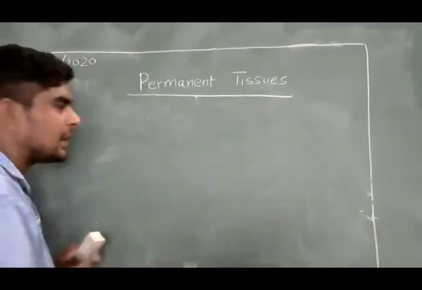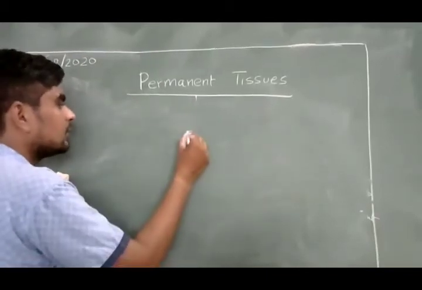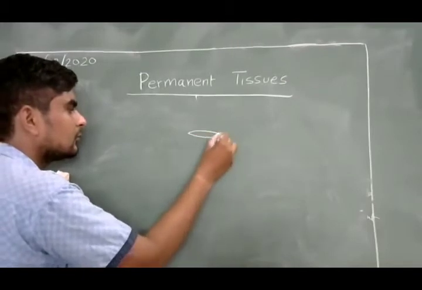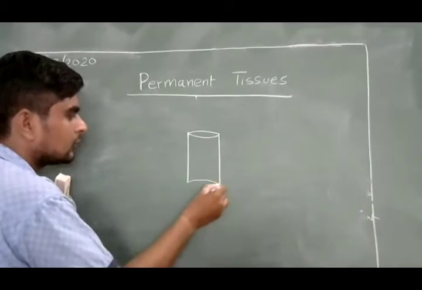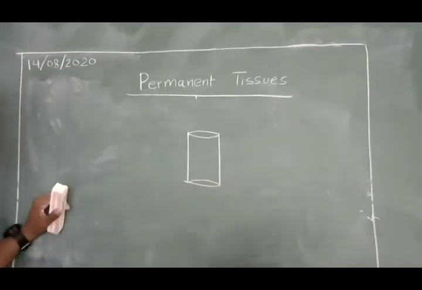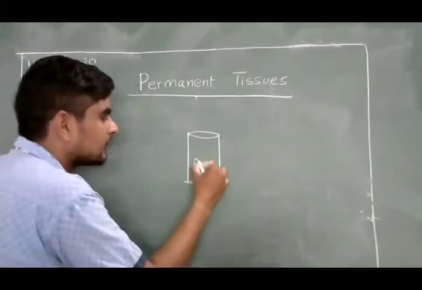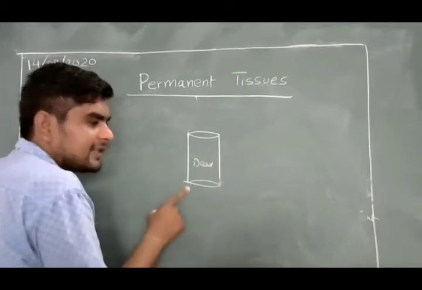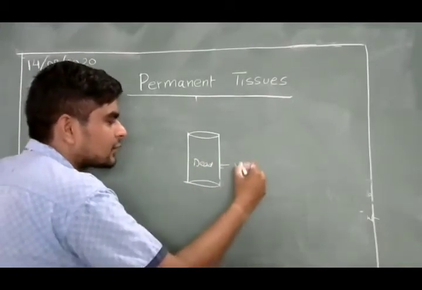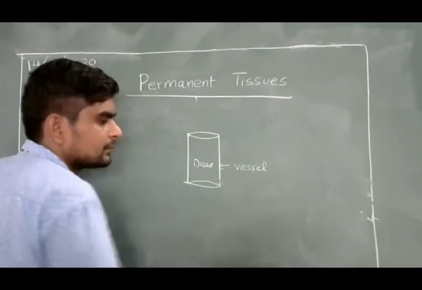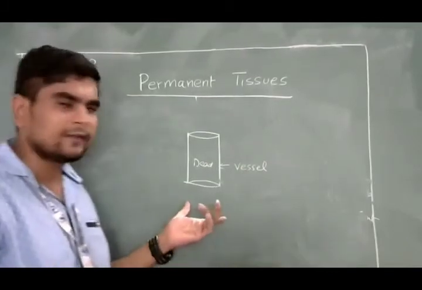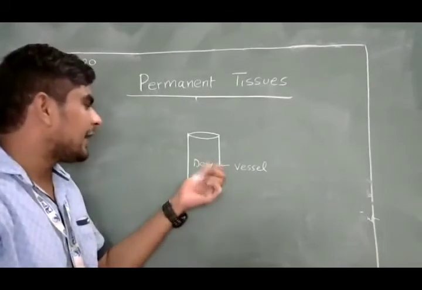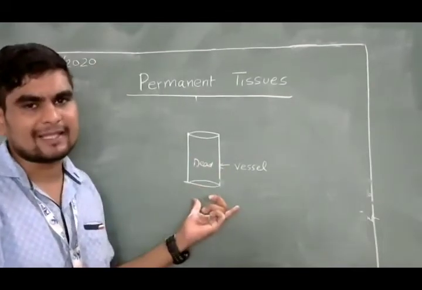Why is xylem a complex permanent tissue? Here is one kind of cell. It's a single cell. It's a dead cell. This cell is called a vessel. When we study xylem in detail we will be aware of this, but right now it's a kind of cell called a vessel cell.